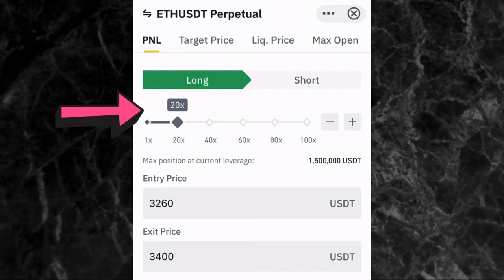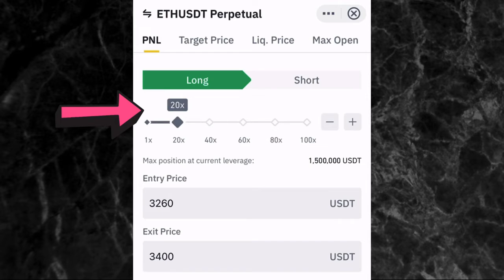So let's say, for example, I'm using 20x leverage for this trade. Now, if this asset, ETH, should move up by 1%, we are going to make 20% profit. If it should move up by 10%, you are going to make 200% profit. If it should move up by, let's say, 50%, we are going to be making 1000% profit. So that's actually the power of leverage. And it's also the same thing if you should go down. So it means if you should go down by 1%, you're going to lose 20% of your money. If you should go down by 10%, you're going to lose 200%, which means you can even lose all your money. Remember at the beginning I said you can lose all your money with futures trading.